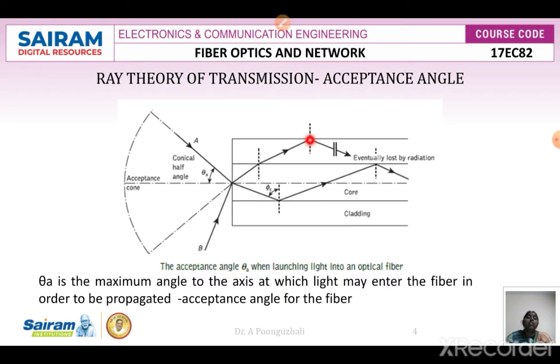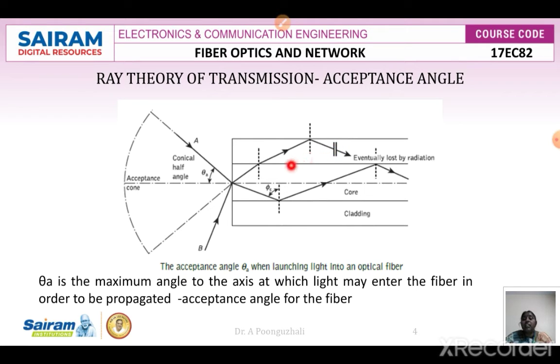When it strikes the cladding surface, if the angle is equivalent to the critical angle or greater, that wave will be reflected back into the cladding surface and to the core. In this case a small amount of energy is going to be lost by the radiation process. This wave is radiated into the cladding surface, and this energy is lost in the cladding region.